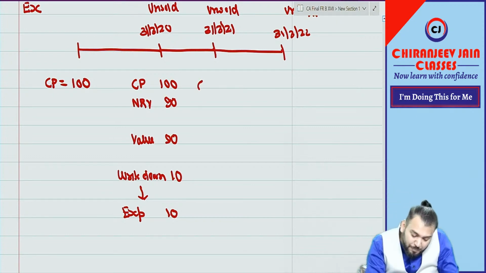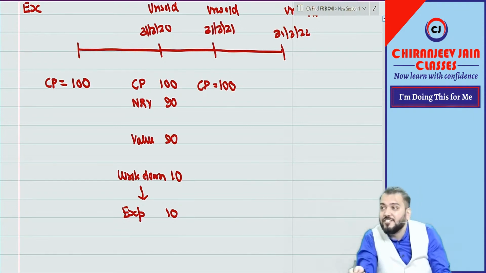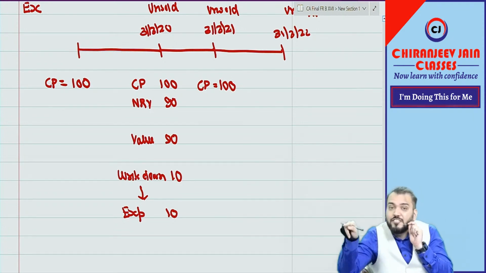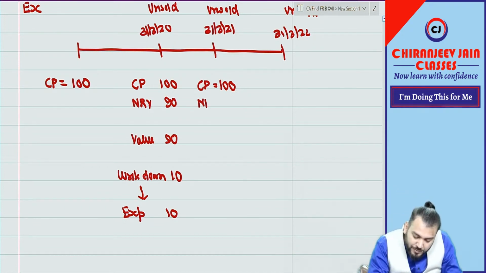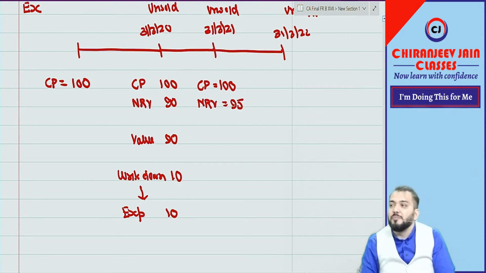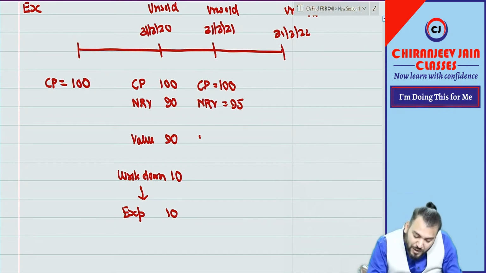The second year, once again, we'll do comparison because it remained unsold. So once again, we'll compare cost price with NRV, and NRV will be reassessed. NRV may change. Now suppose NRV becomes 95. Quite possible. Now value is equal to, please.